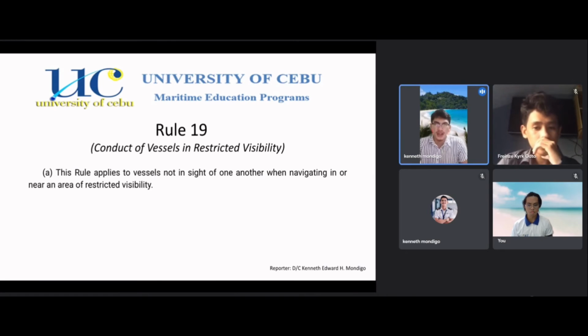And finally, Rule 18, responsibilities between vessels. This hierarchy does not apply in restricted visibility either, because everybody is a give-way vessel. So not under command does not have priority over restricted in ability. So next slide, please.